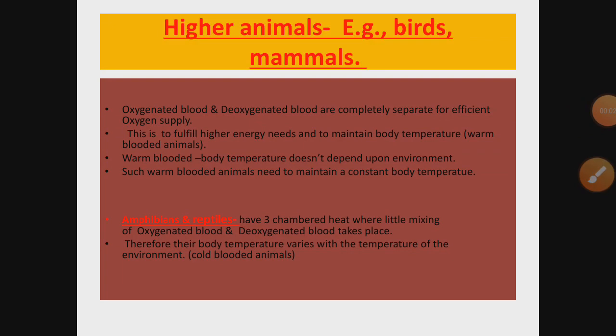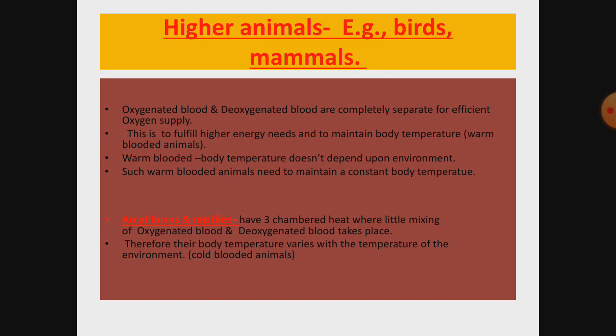Good morning, students. Today we will start our class with the NCERT question in which they have asked why oxygenated and deoxygenated blood are separated in case of birds and mammals, higher animals, and why there can be little mixing of oxygenated and deoxygenated blood in case of amphibians and reptiles. The answer is simple, based on energy requirement.